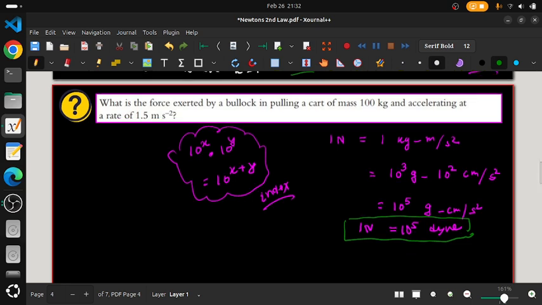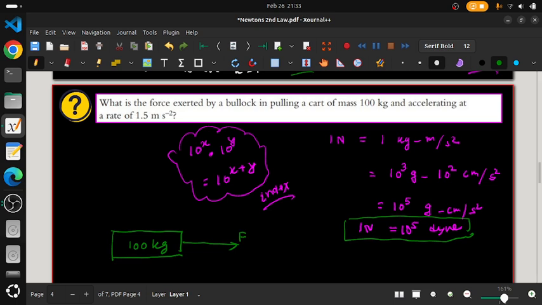Now everyone see here, we have a problem and we will be solving that problem. So there is a force, and this force is pulling a cart of mass. Read the problem properly. There is a cart like this and a block which is pulling this cart. The mass of the cart is 100 kg, and it is pulling like this, so in this direction force is applied.